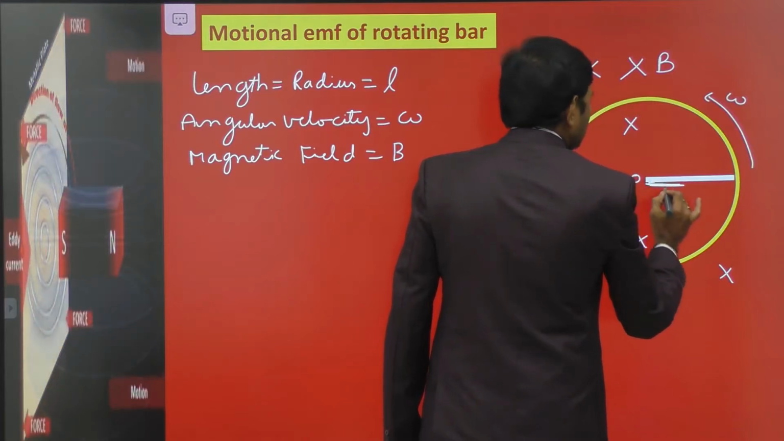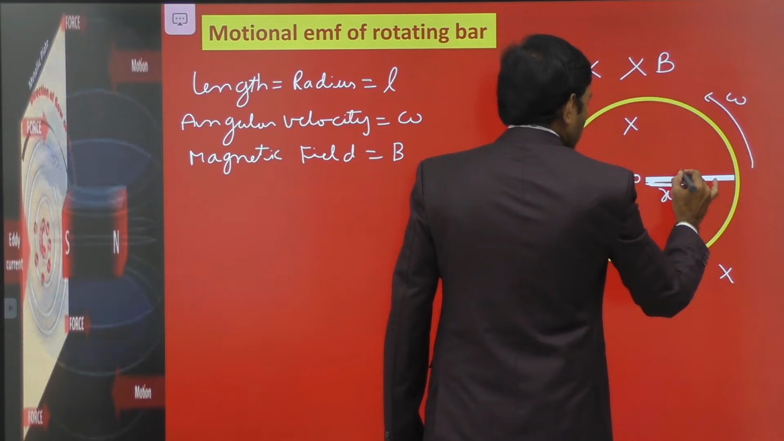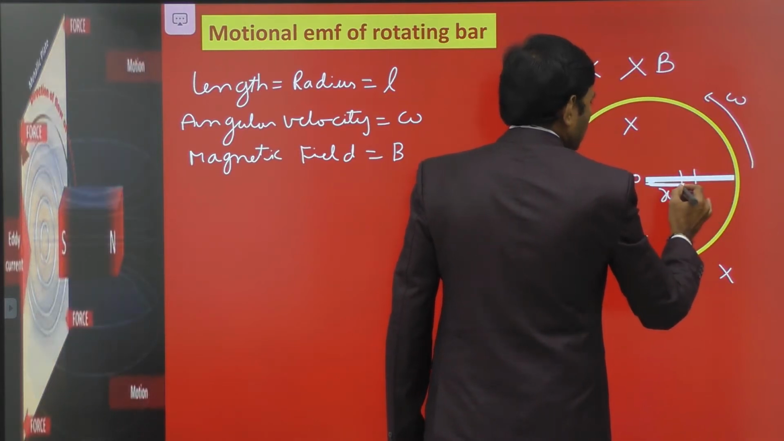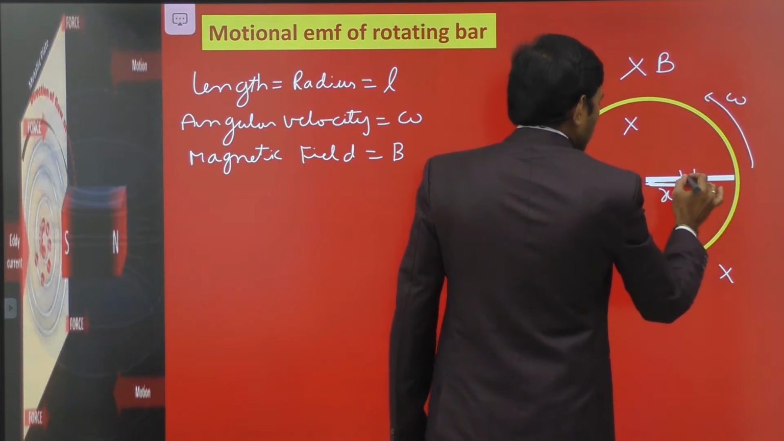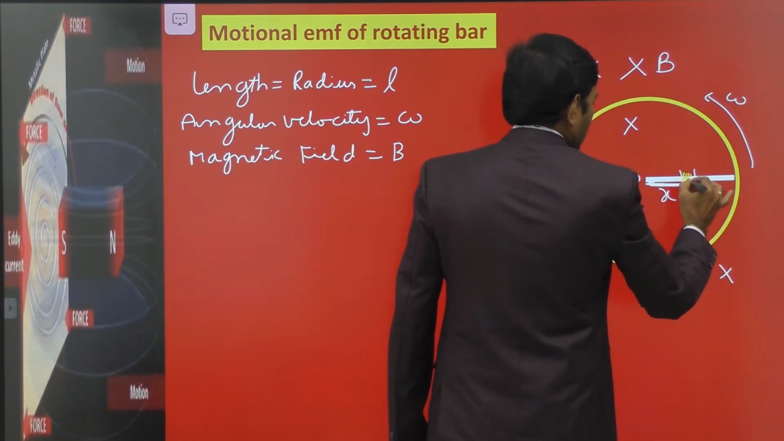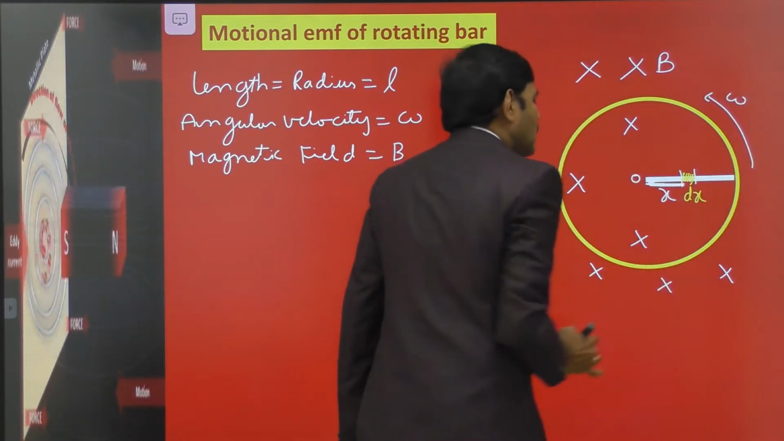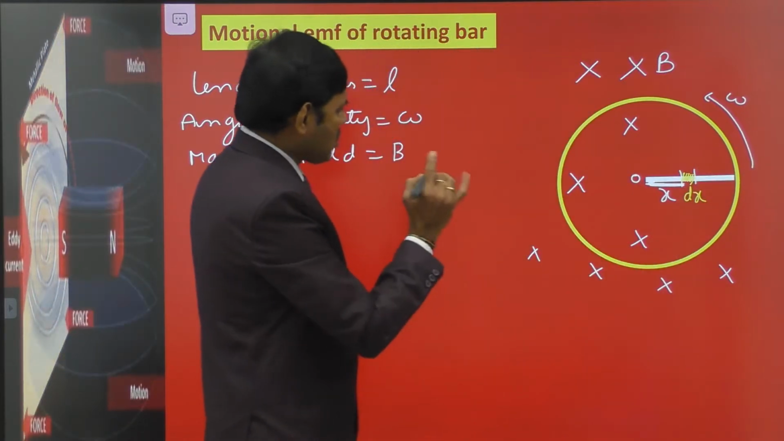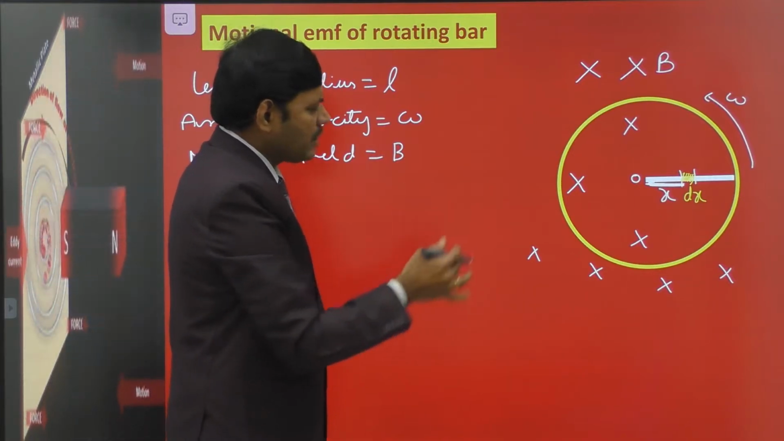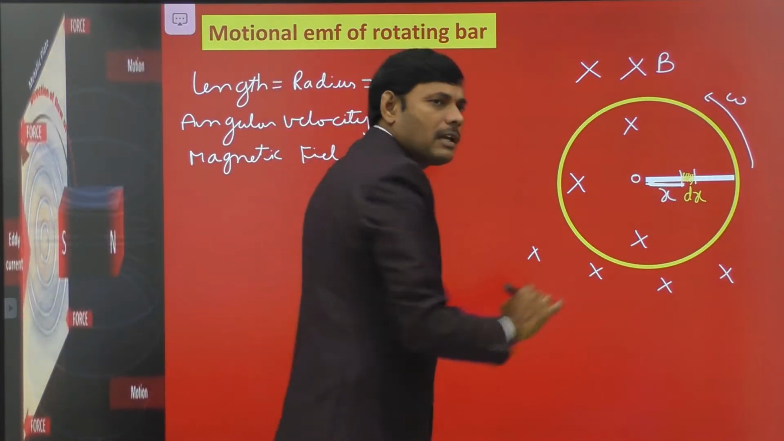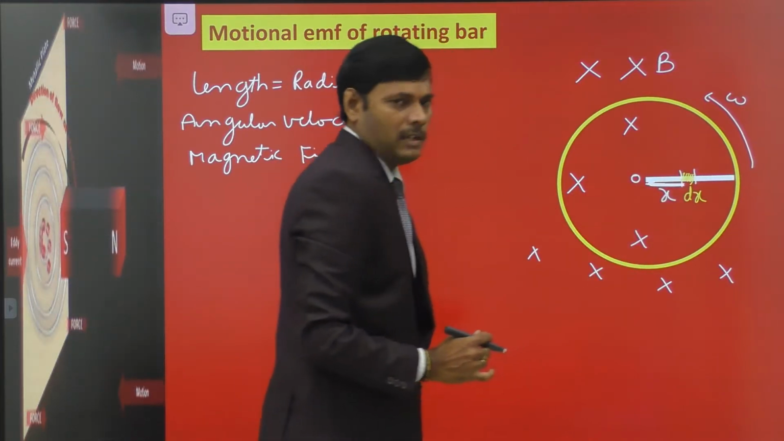If O is the center of the circle, at a distance x from the center, let us consider an element. Let this be the element considered. I have shown the element with this yellow shaded part. dx is the length of the element, drawn in yellow on the given rod, at a distance x from the center of the circle.